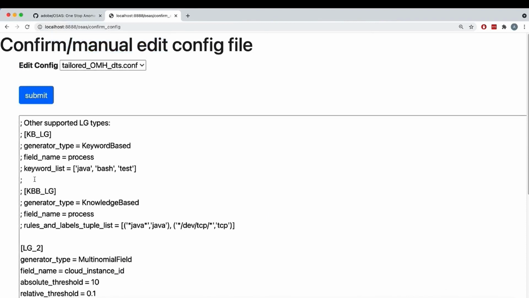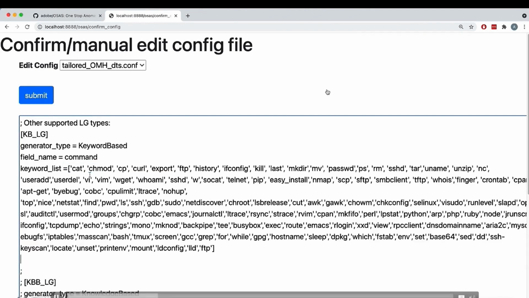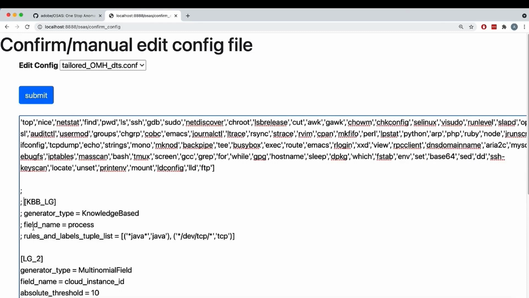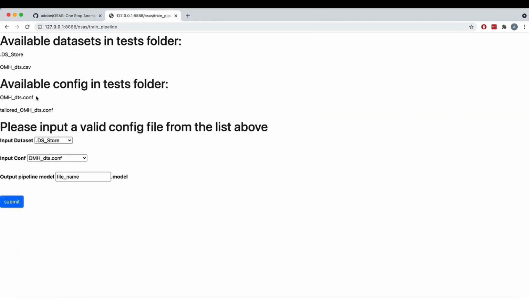So I'm going to enable some of the expert knowledge label generators that we mentioned before. I'm just going to uncomment them from there. I'm going to change the field name from process to command because that's where I have the interesting data. And I'm going to update that keyword list with one I know is used by attackers and administrators to actually do stuff on the box, right? So all that list of commands there highlights a potential person on keyboard. The other label generator is the regex one. It's really useful if you want to identify IPs or public IPs, different paths and things like that. And that's the entire configuration file.